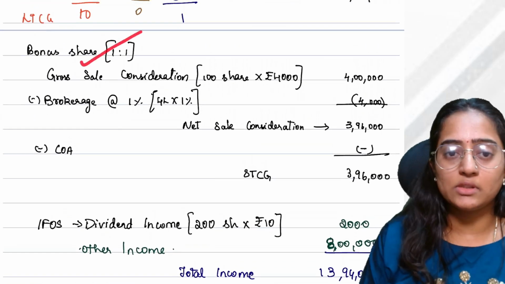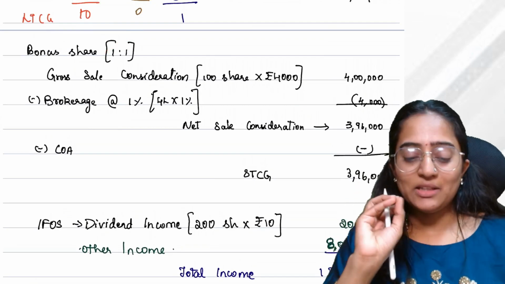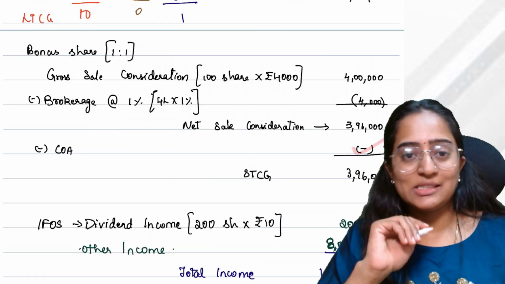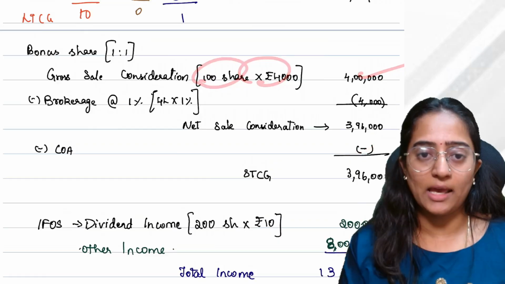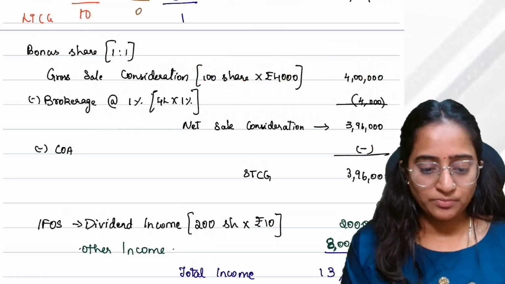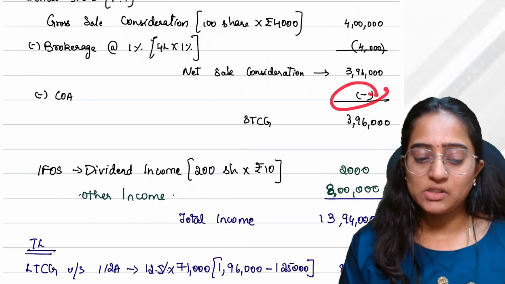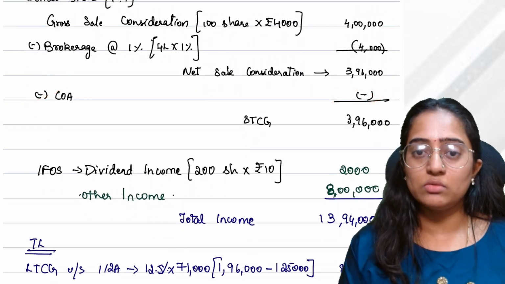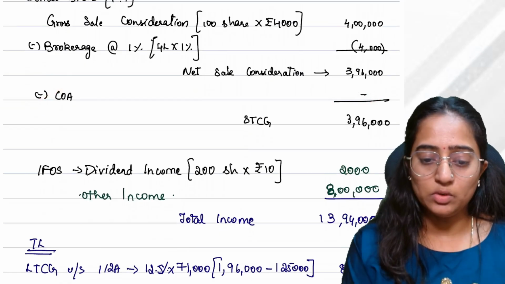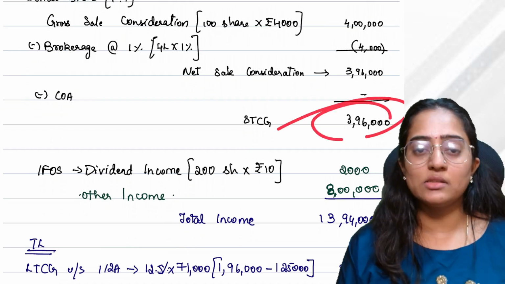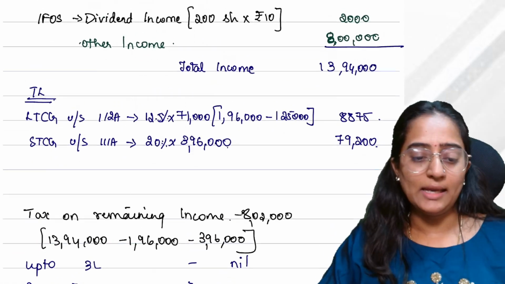I told you, all of us know that for bonus shares, whenever they're issued, the cost of acquisition is 0. The sale consideration: 100 shares I got, 4,000 rupees each. Brokerage of 1% I have recorded, and I have the net sale consideration. There is nothing to subtract as the cost of acquisition, so I would record the short-term capital gain as 3,96,000.